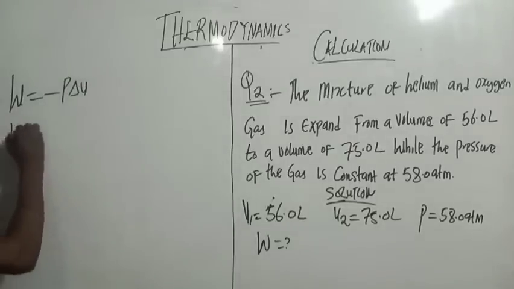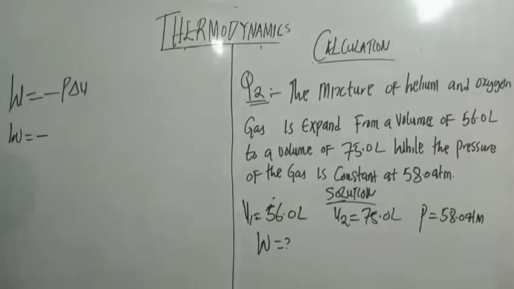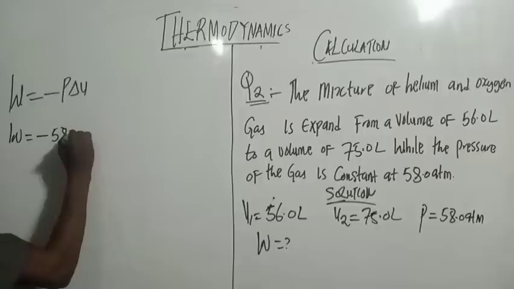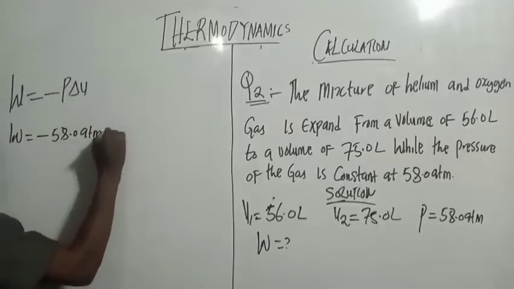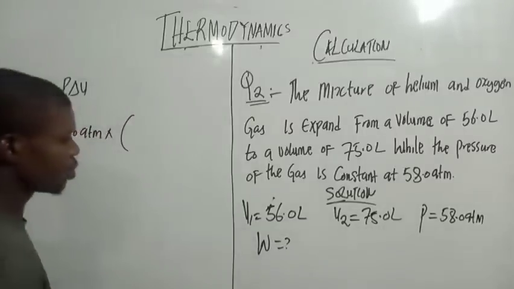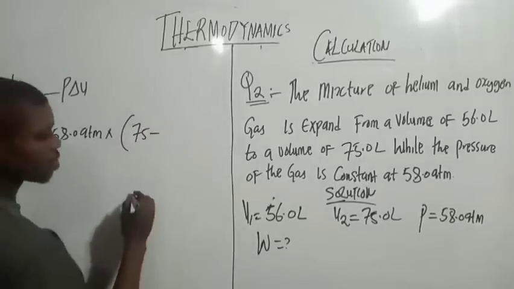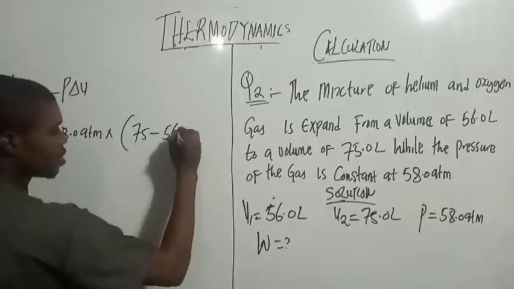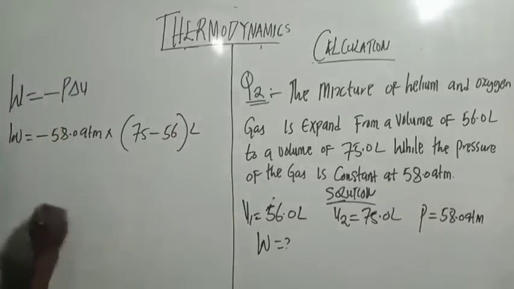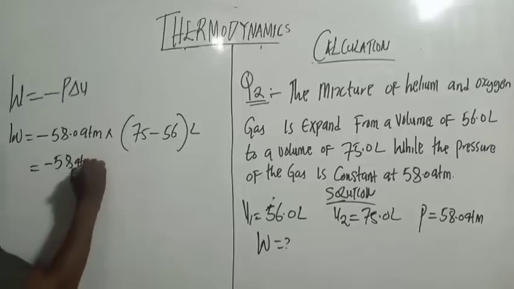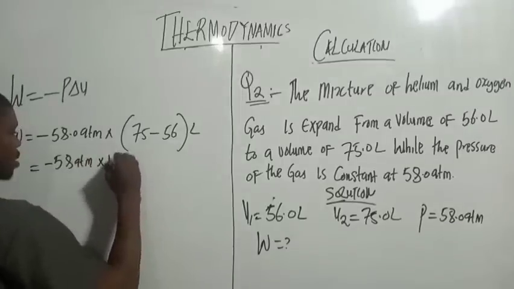So let's just input our values at once here. My pressure is 58.0 atm times my V2, which is 75 minus 56 liter. So minus 58 atm times 19 liter.